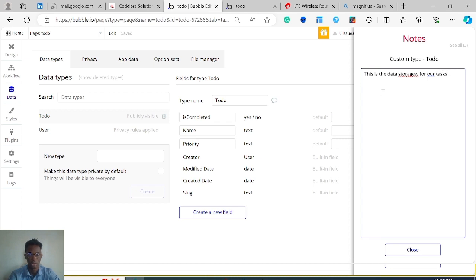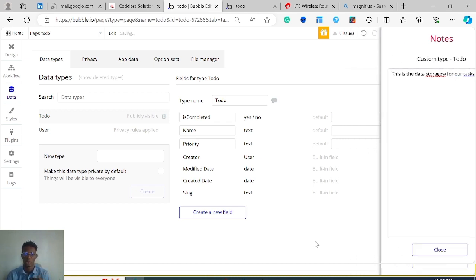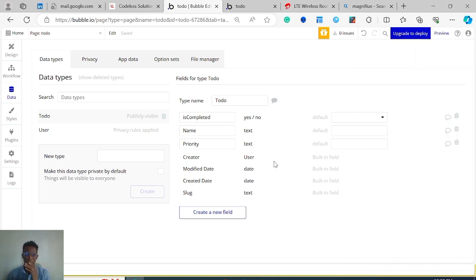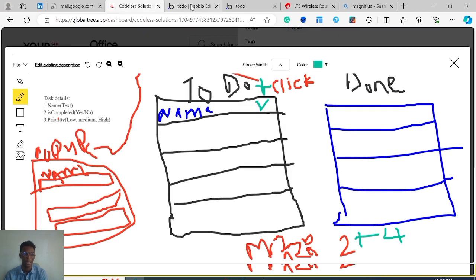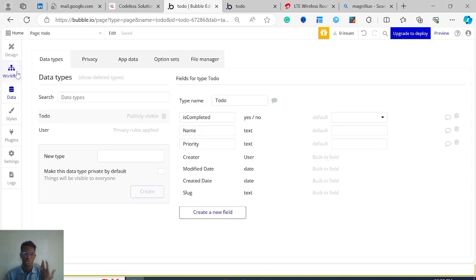This is just good practice when you're developing, to leave comments at different places in your application, so that if you're working for a company, another developer can easily come on board and walk through your application and really see what's going on without needing to contact you, which is a very good attribute of a developer. So with that said, we have our to-do with all the 3 types identified in our scope document. Now we can get to creating and storing our data.